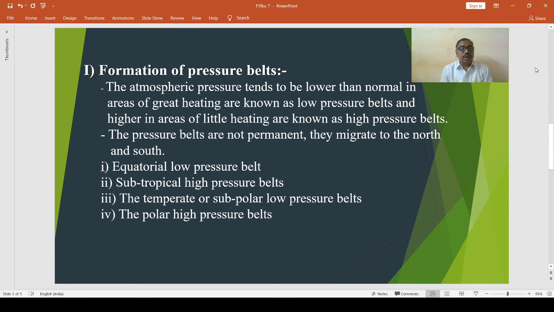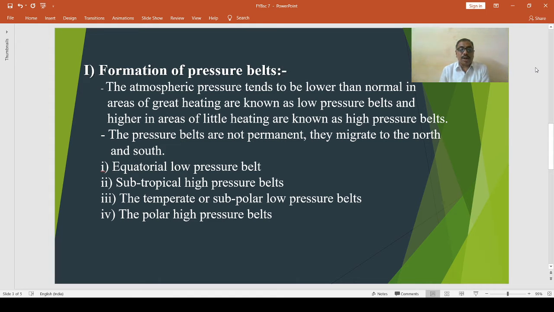Then the temperate or subpolar low pressure belt. The temperate or subpolar low pressure belts lie between 60 degree to 65 degree latitudes in both hemispheres. The rotation of the earth causes deflection and surface air spreads out from this zone and low pressure is caused.